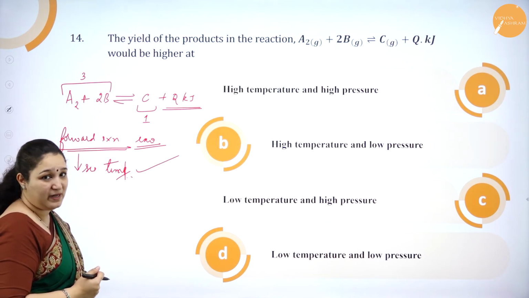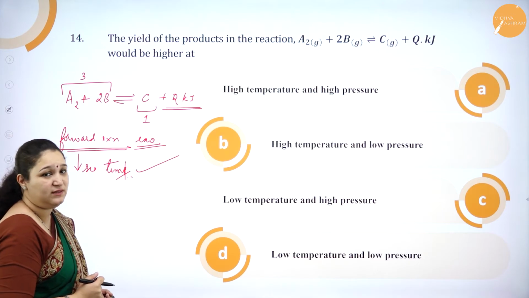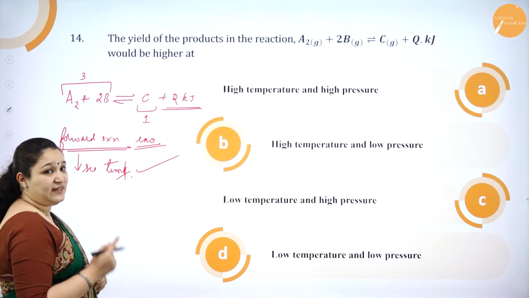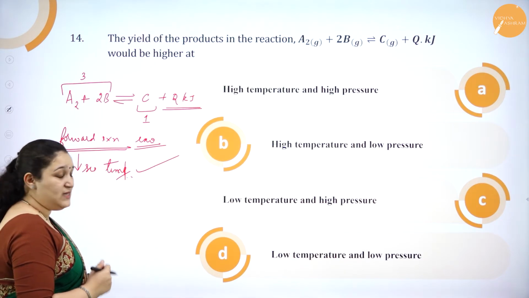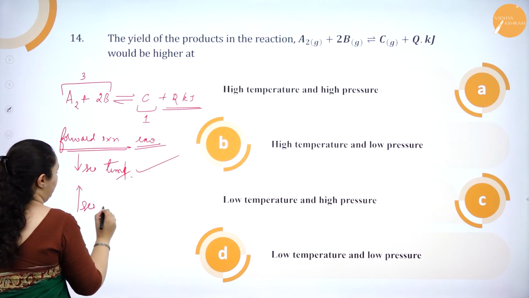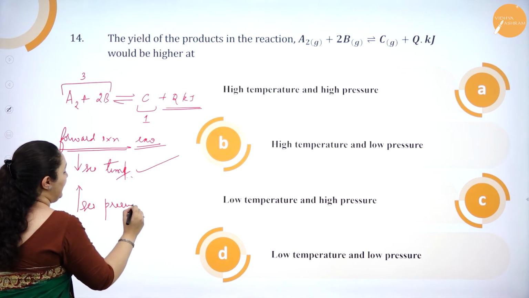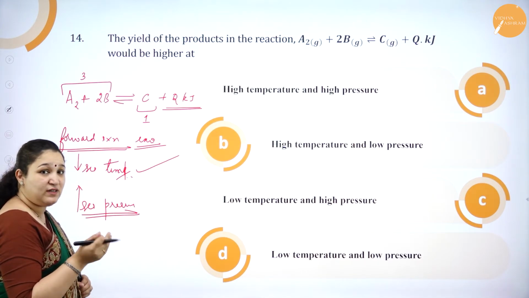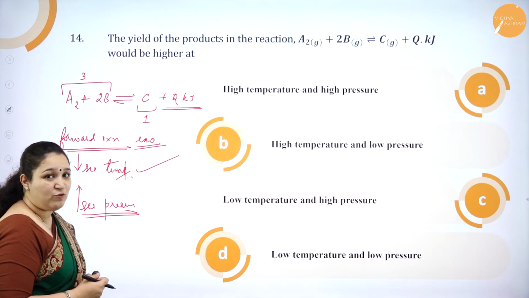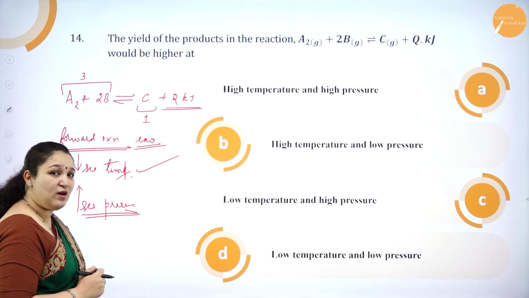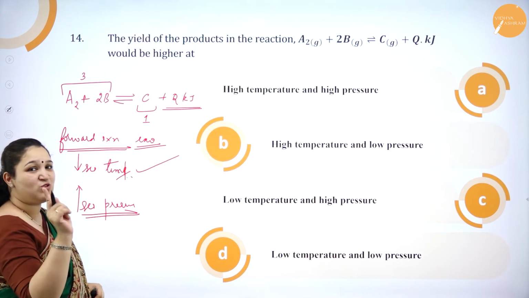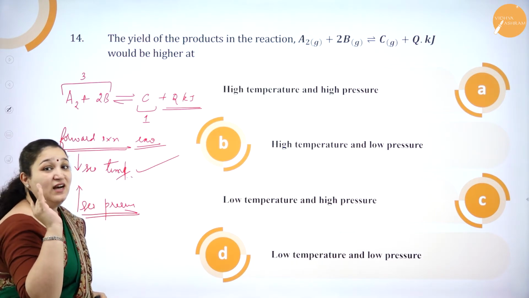Now what about the pressure? Because in my options pressure is also there, isn't it? On the reactant side there are 3 moles. On the product side there is 1 mole. So I will increase the pressure. When I increase the pressure, the system will try to decrease the pressure. How will it decrease the pressure? By reducing the number of moles of gas. How can it reduce the number of moles of gas? By favoring the forward reaction, because on my product side there is only 1 mole and on my reactant side there are 3 moles.